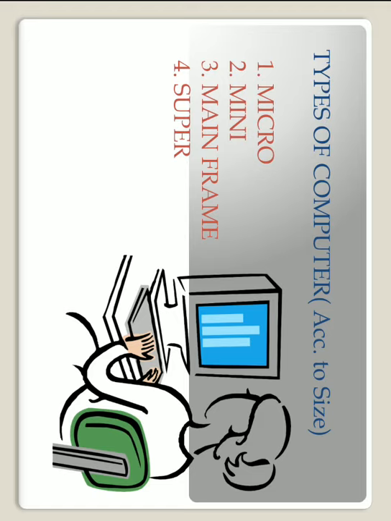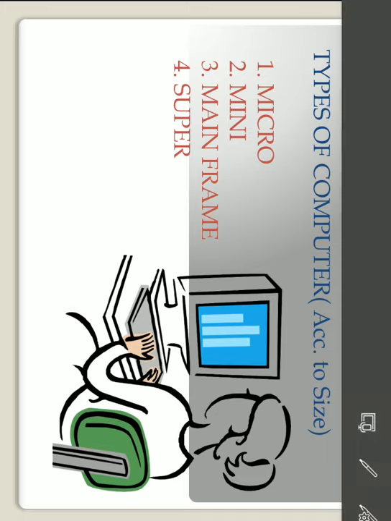India's first supercomputer is Param. Anurag is another supercomputer produced by India, and the latest one is Param 10,000.